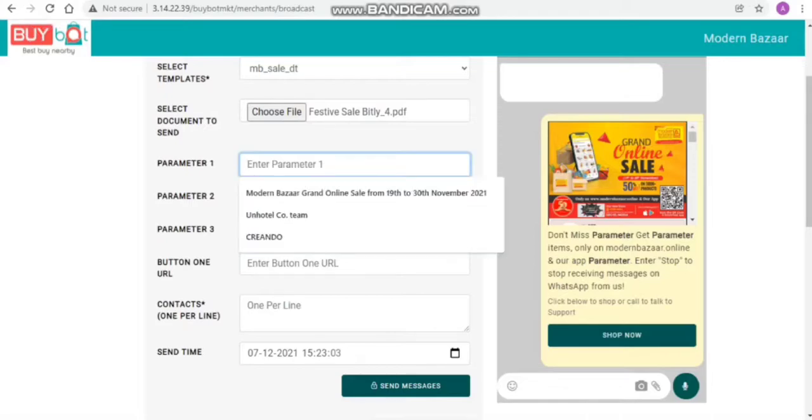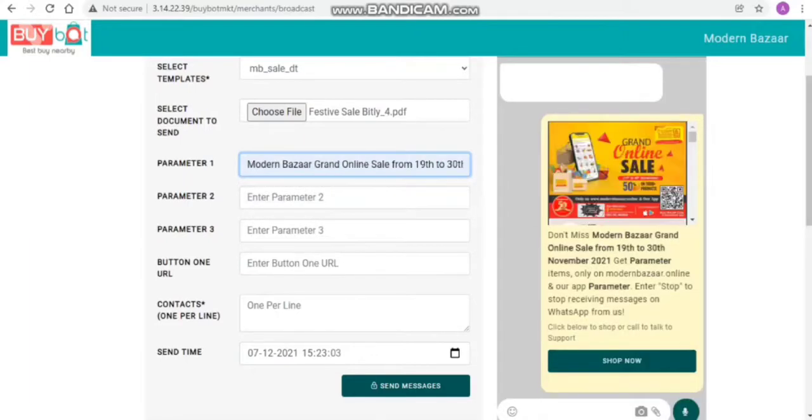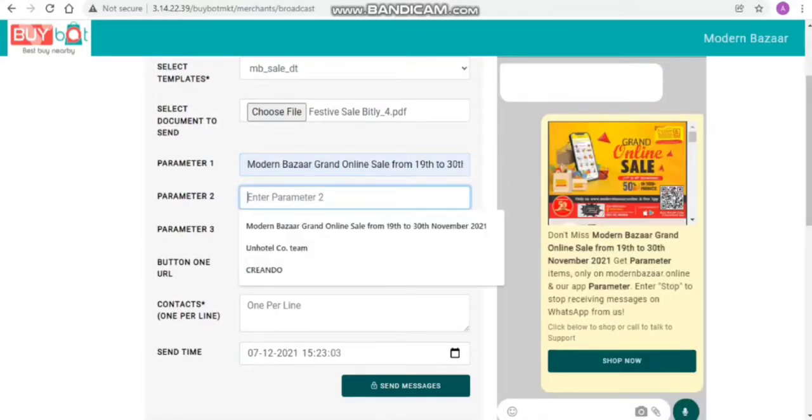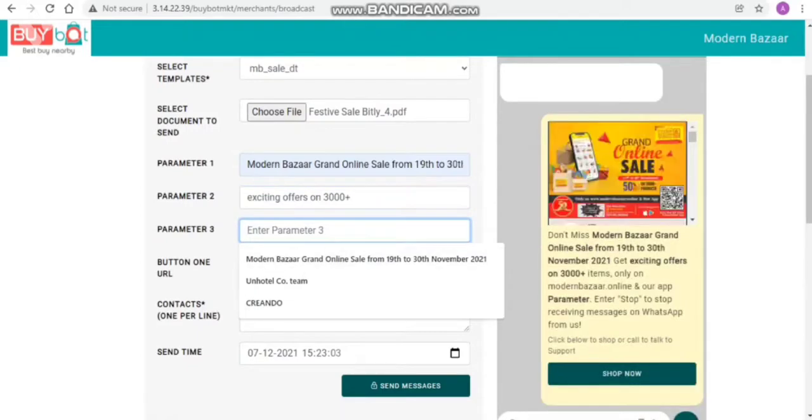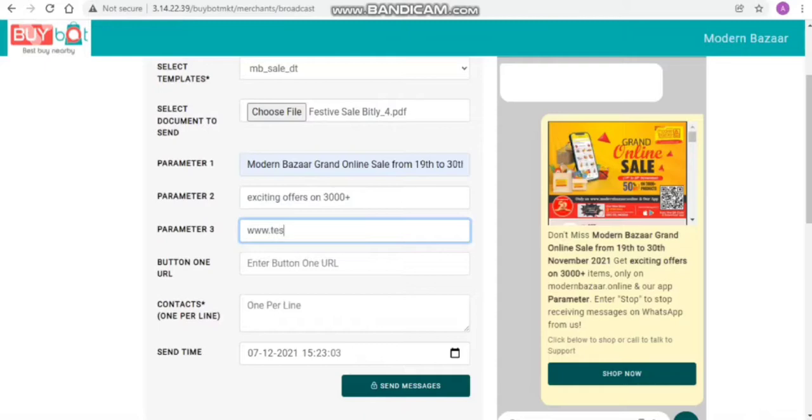So I can enter the parameters like this, and the second parameter would be exciting offers on 3000 plus items. And the third parameter, here we can see the app link, so I'm mentioning a test app link.